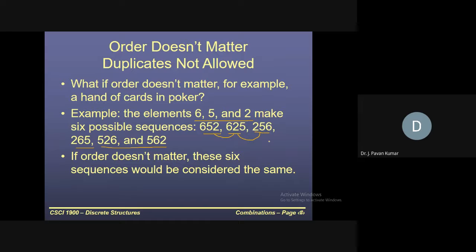That is, if we have 3 placements and 3 letters in the set, like ABC, then we can consider ABC as one possibility, one way, and ACB, although we have the same letters in this word and in this word, these two are different.